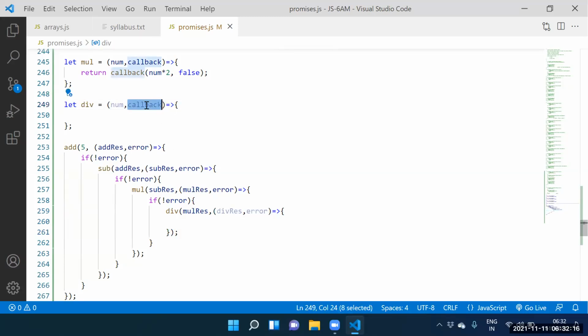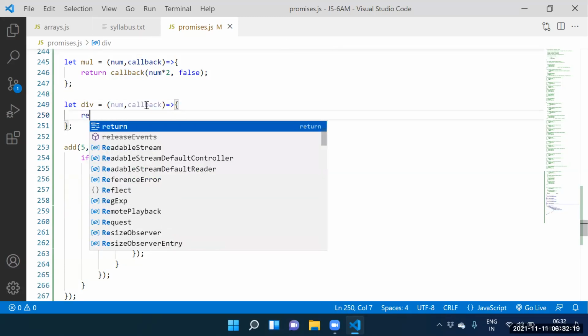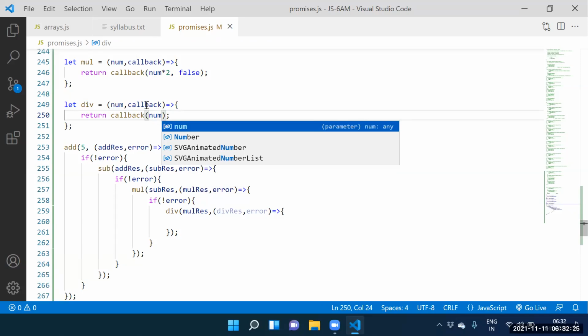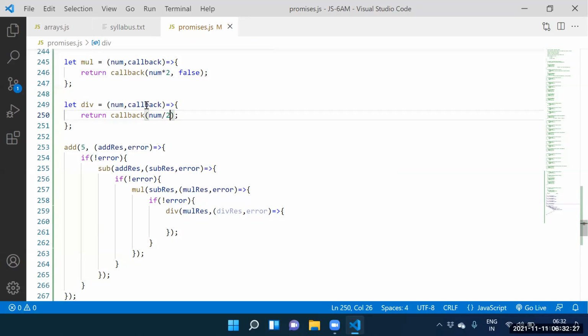So how to execute that function? Return callback of num by 2 plus 3. Num by 2 means 14 by 2, which is 7. Plus 3 means 10. Comma, next one is false. Guys, can I print the division result? If of not error.